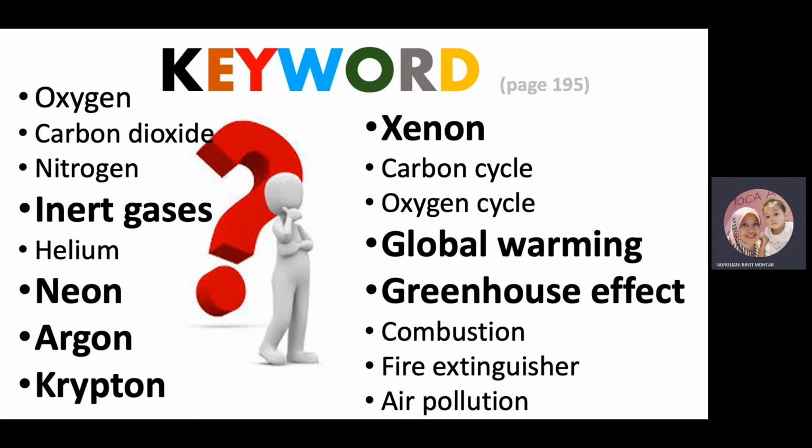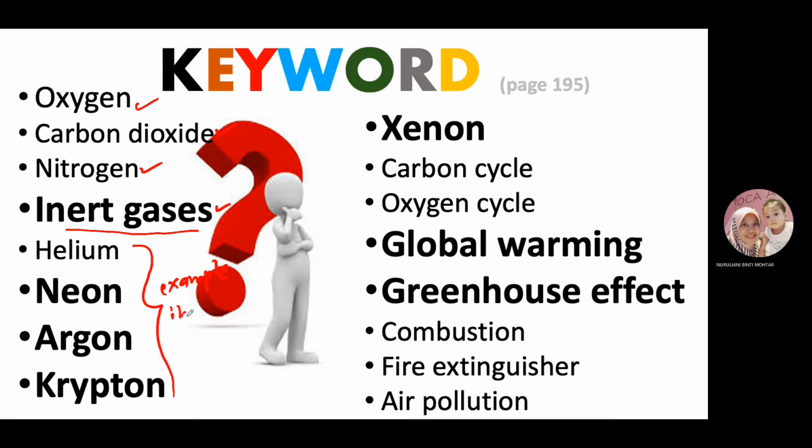Today we are going to learn about chapter 7, which is the topic of air. These are the keywords that you are going to be familiar with during chapter 7. We have examples of gases: oxygen gas, carbon dioxide gas, nitrogen gas, and also inert gases. These inert gases we learned before during chapter 6, periodic table. These are the examples of inert gases, such as helium, neon, argon, krypton, and also xenon.